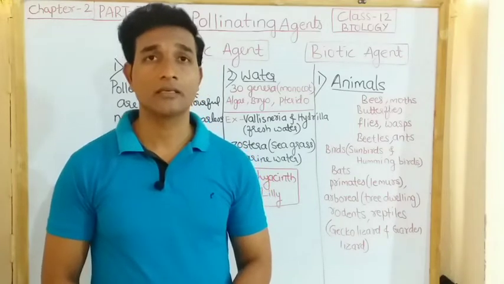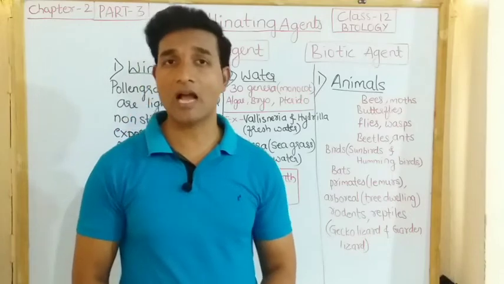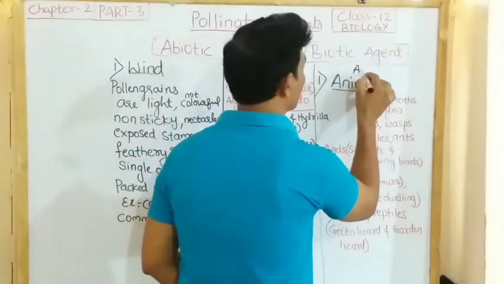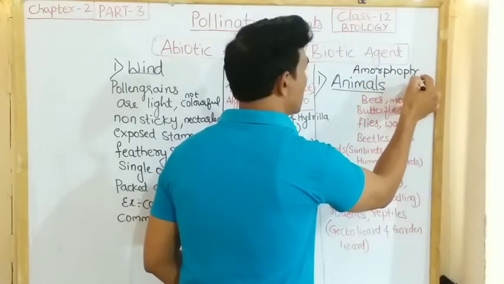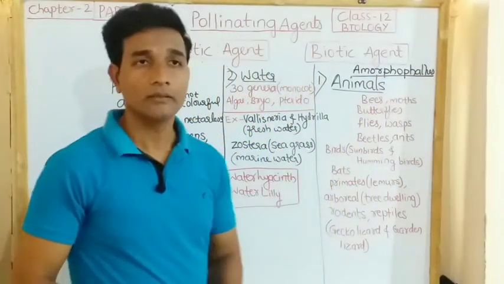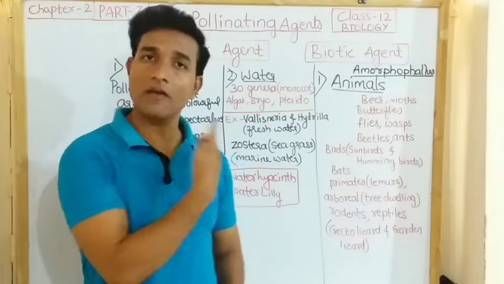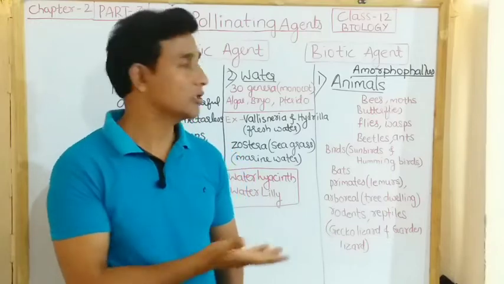And sometimes there are flowers like Amorphophallus. In Amorphophallus, the flower is about 6 feet in height, and this flower provides a safe place to lay the eggs of